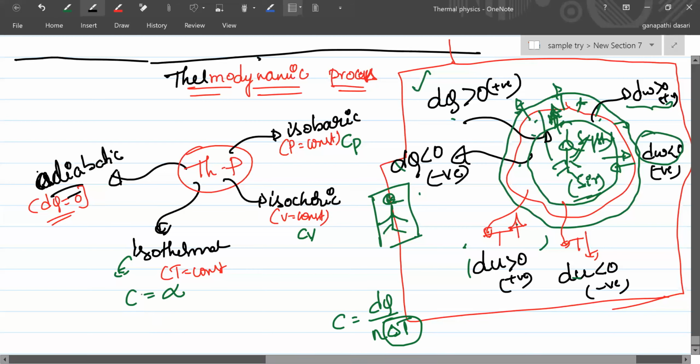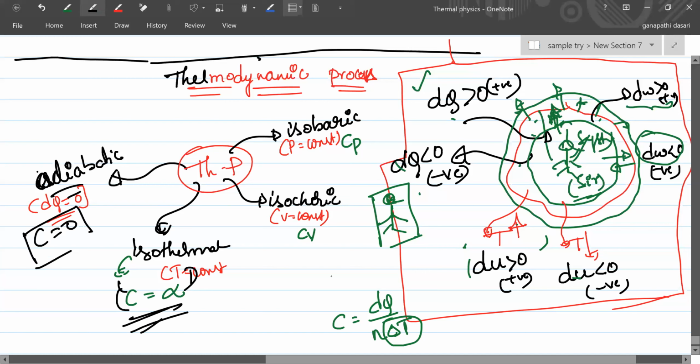Specific heat is infinite for isothermal, because the temperature will not rise. Specific heat is the amount of energy required to increase the temperature by 1 degree for 1 gram or 1 mole. When the temperature is not changing at all, how can the specific heat be there? The specific heat will be infinite. For adiabatic, C is equal to 0.